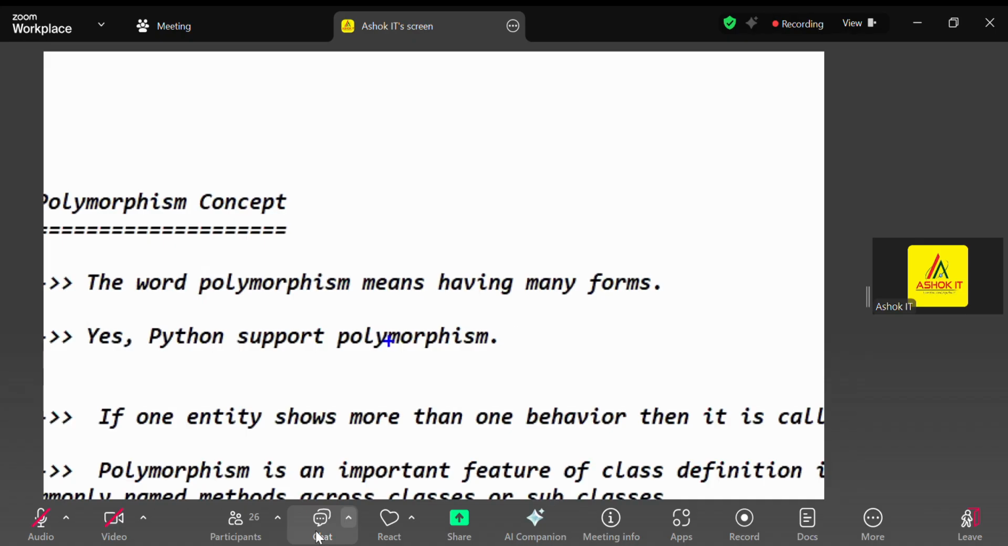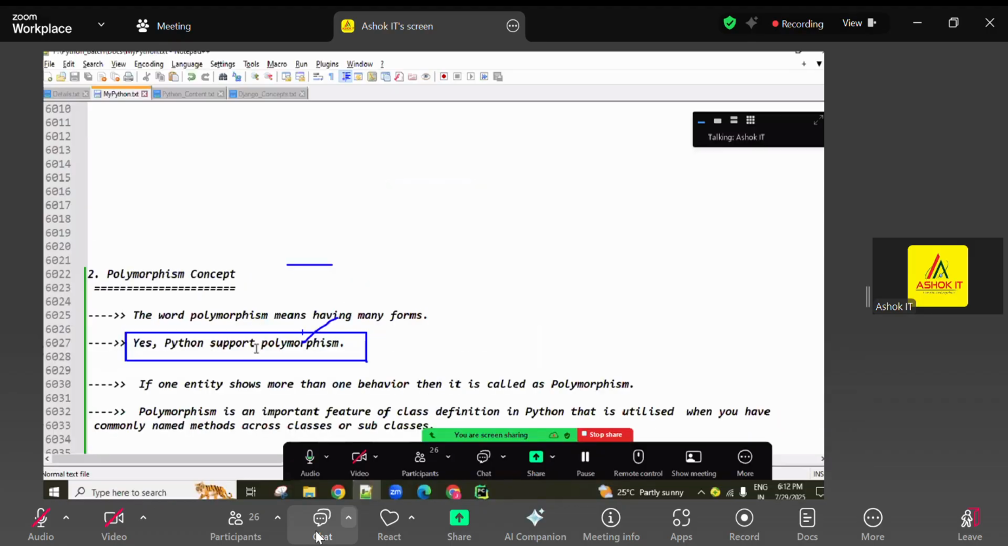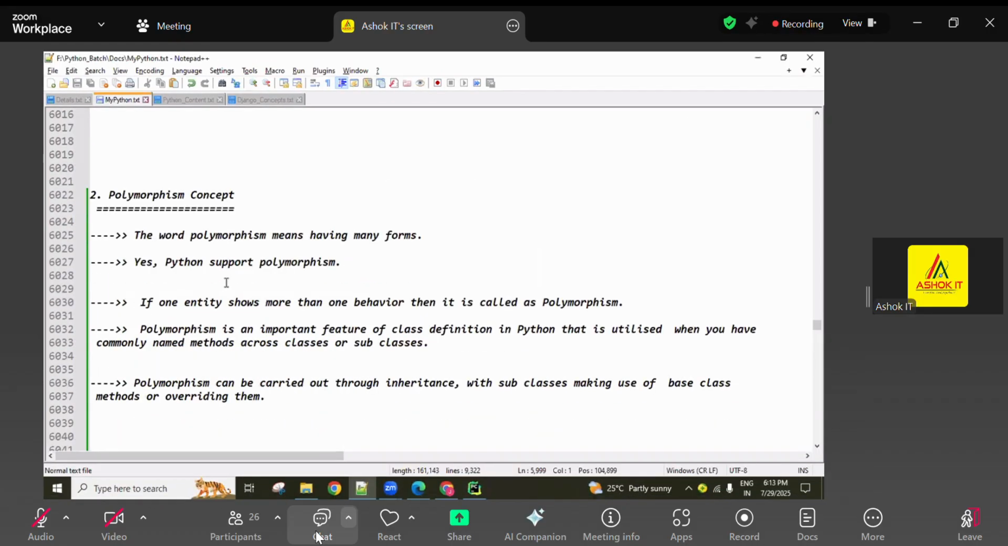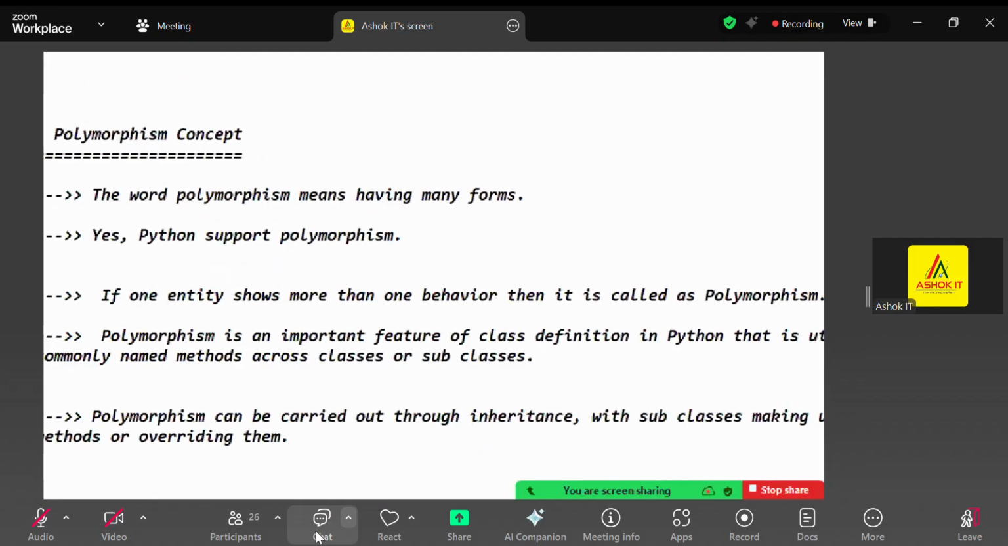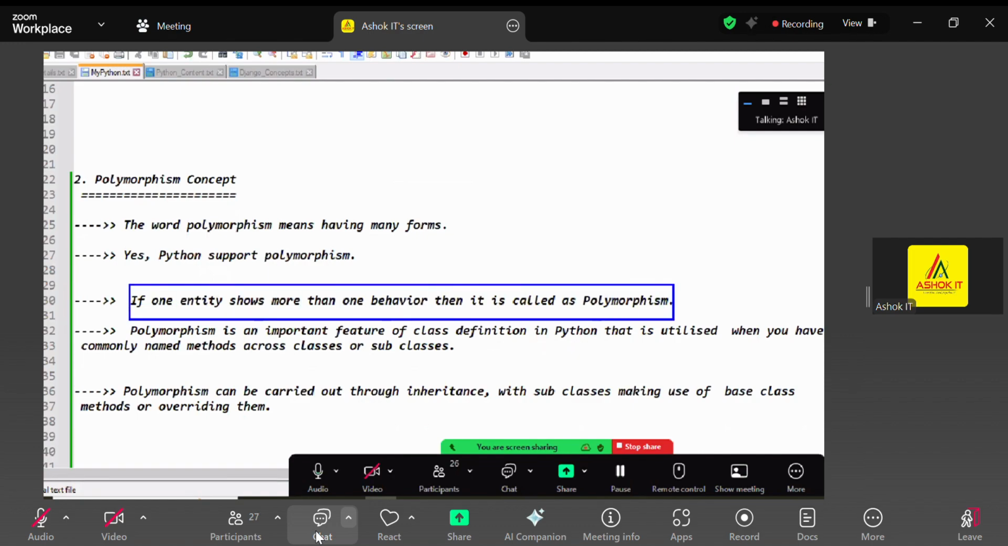Sometimes they ask us, is Python supporting the polymorphism concept or not? Yes, Python supports polymorphism also. Among the OOPS principles, one of the principles is polymorphism, and Python also supports it. So next, first of all, what is polymorphism? If one entity shows more than one behavior, then it is called